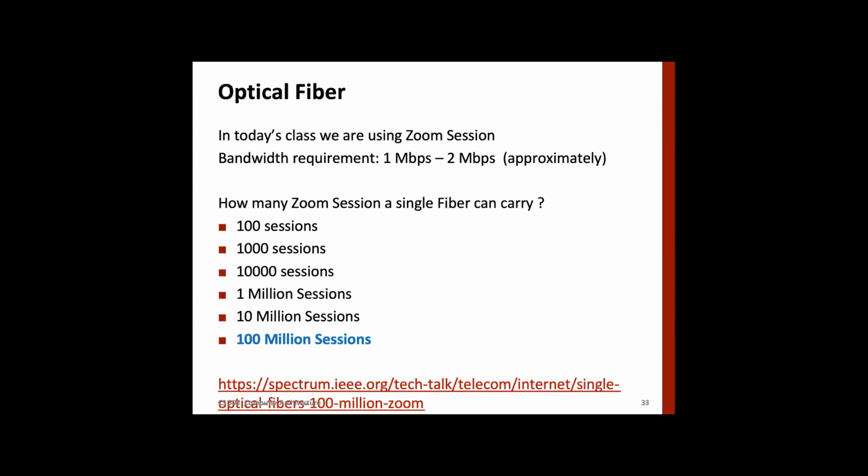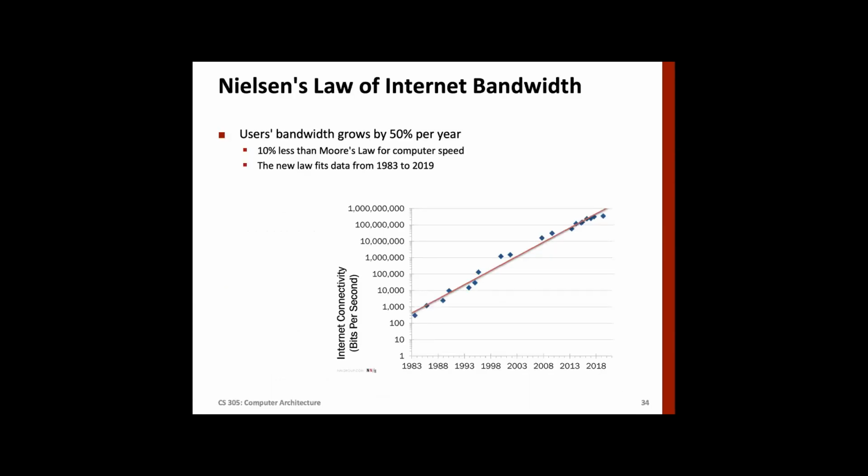That is the reason that both computing has grown fast, by Moore's law, and at the same time bandwidth has grown, but more slowly. There is a law called Nielsen's law, which says that bandwidth grows close to 50% per year. This is 10% less than Moore's law in general.